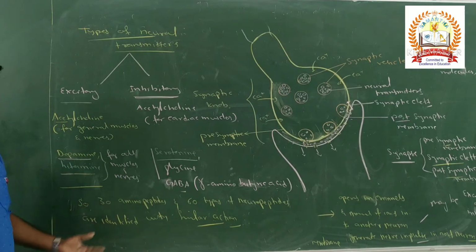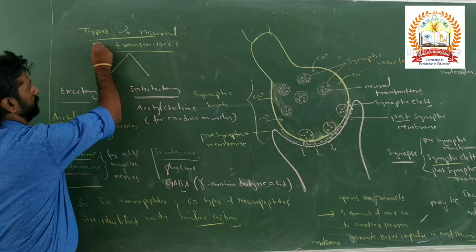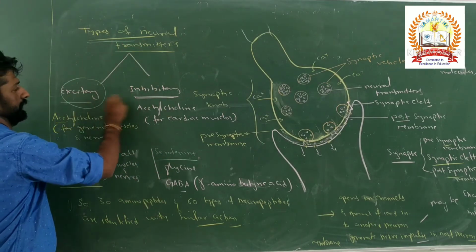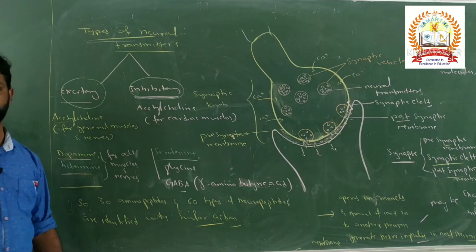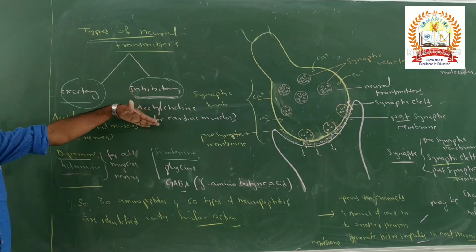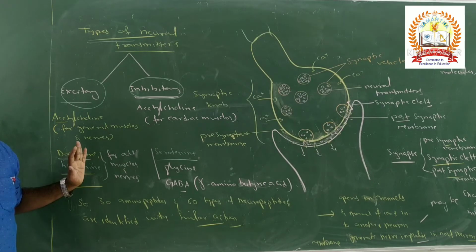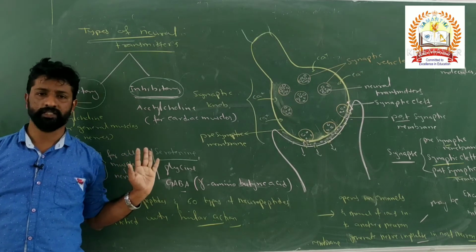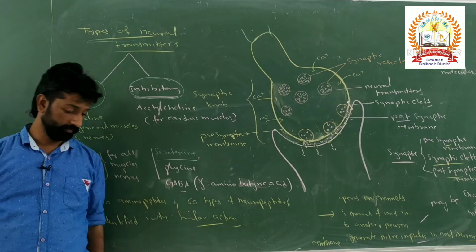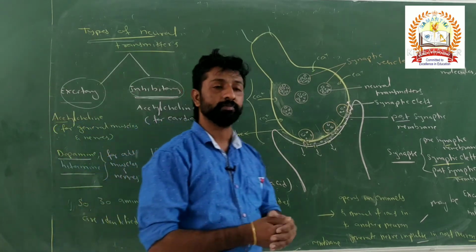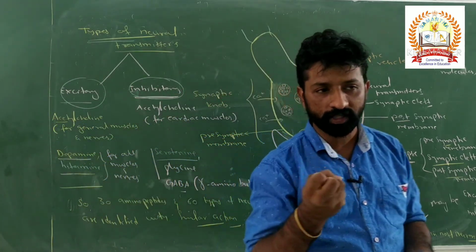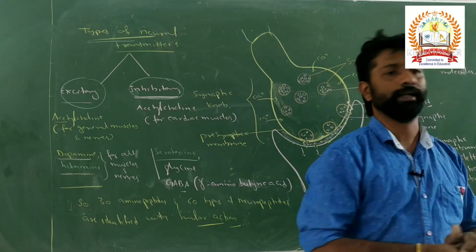So this is how the various types of neural transmitters belong to excitatory or inhibitory. Remember the nature of action of each type of neural transmitter and their examples. That is very important for the NEET examination. Is it clear? Then, as we discussed regarding muscle contraction,